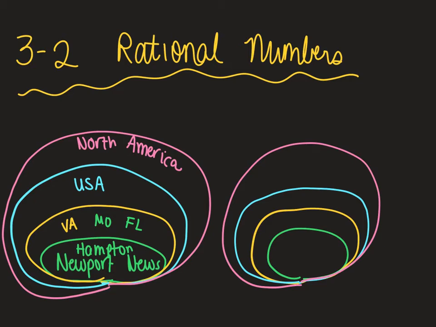In math terms, the smallest group are natural numbers. Natural numbers start with 1. 1, 2, 3, 4, and so on. But these numbers are also part of the yellow circle. The green and yellow are also part of the blue. Green, yellow, and blue are also part of the pink. But there could be numbers that are only yellow. And there could be numbers that are yellow but not green. So if you're in green, you're in yellow. But if you're in yellow, you don't have to also go the other direction.